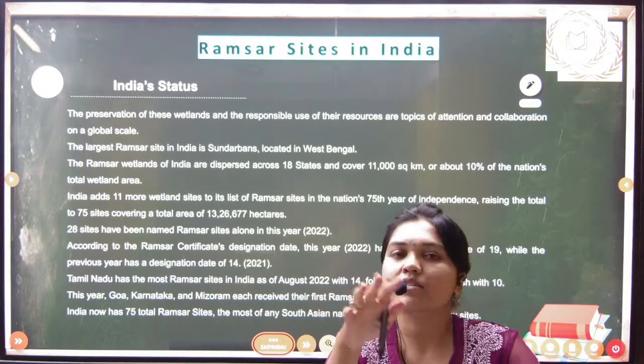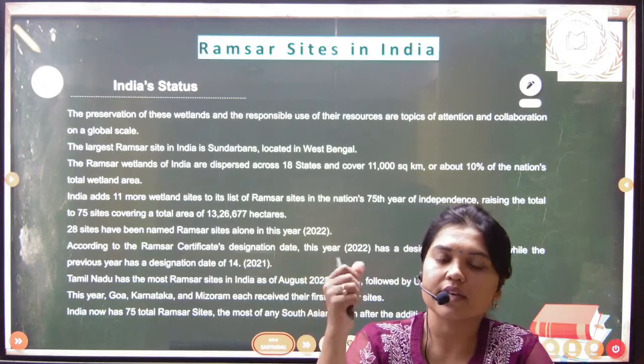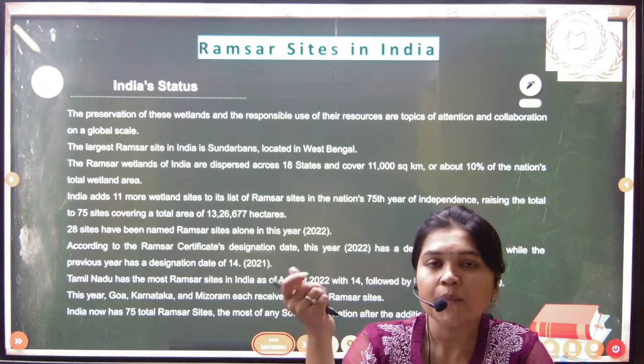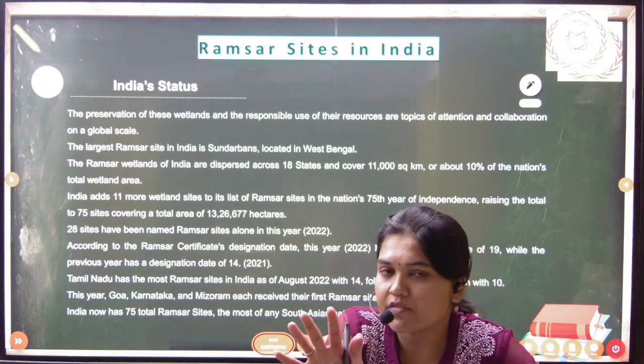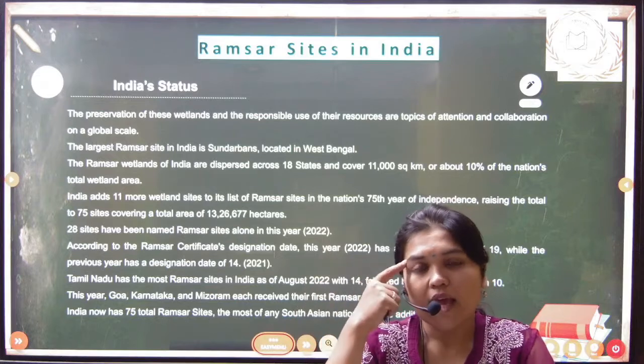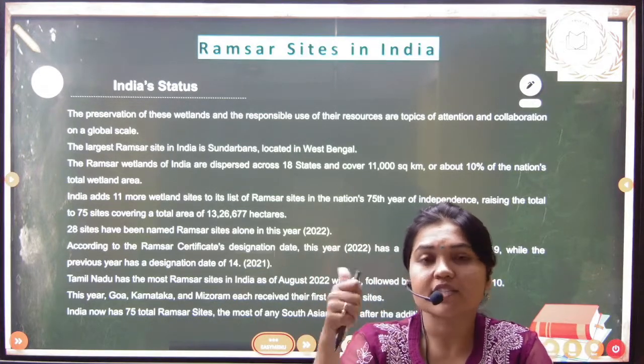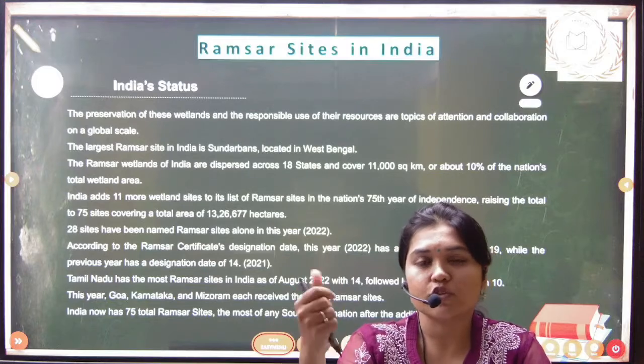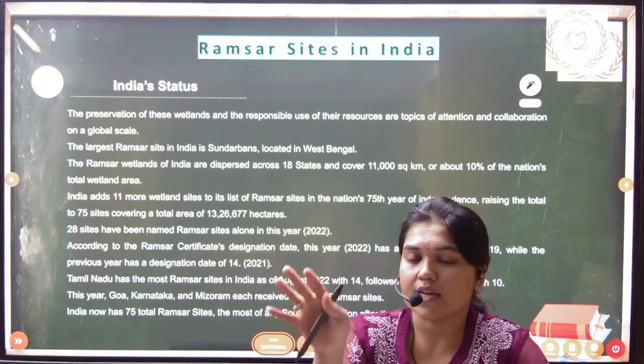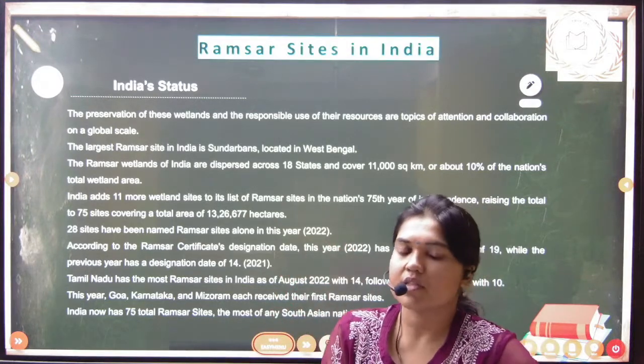Also, the largest Ramsar site is the Sundarbans in West Bengal. As of now, we have 75 Ramsar sites in India. Tamil Nadu is the state which has 14 Ramsar sites, and UP has 10 Ramsar sites by now. This is the present scenario.